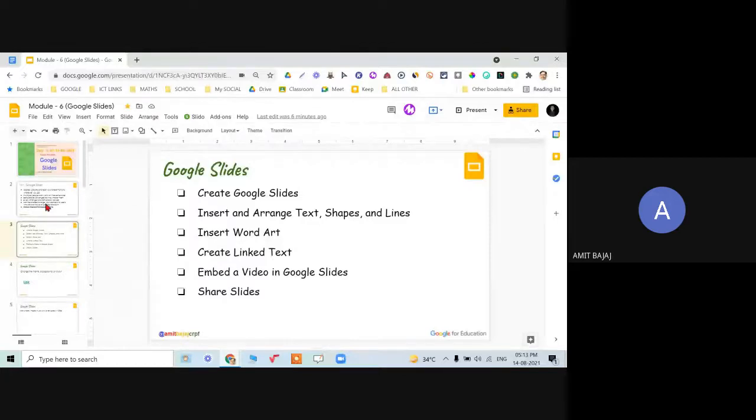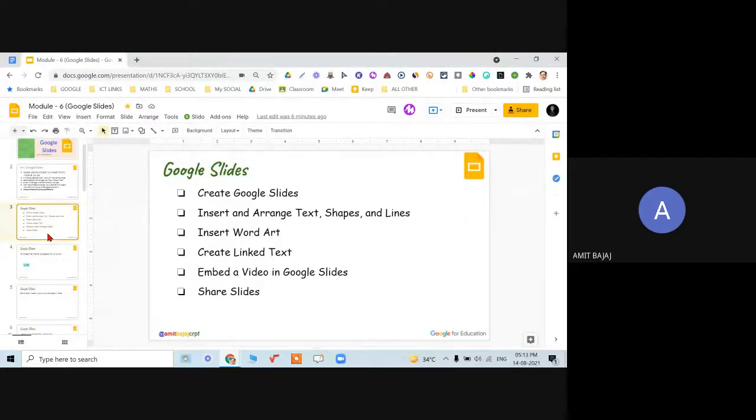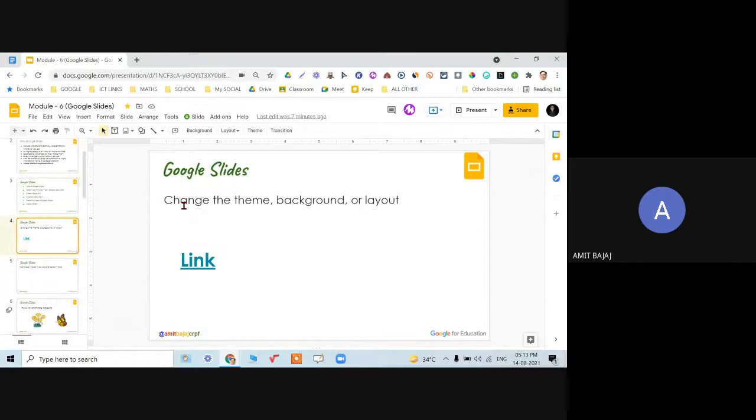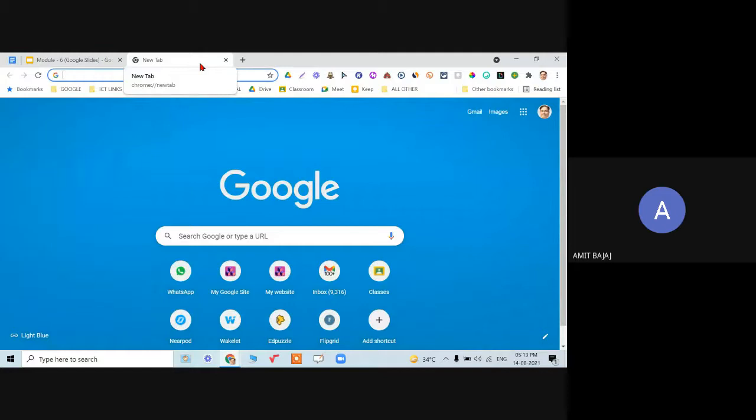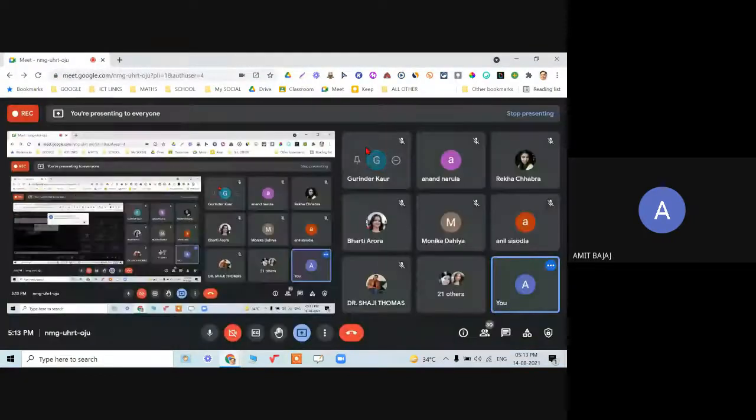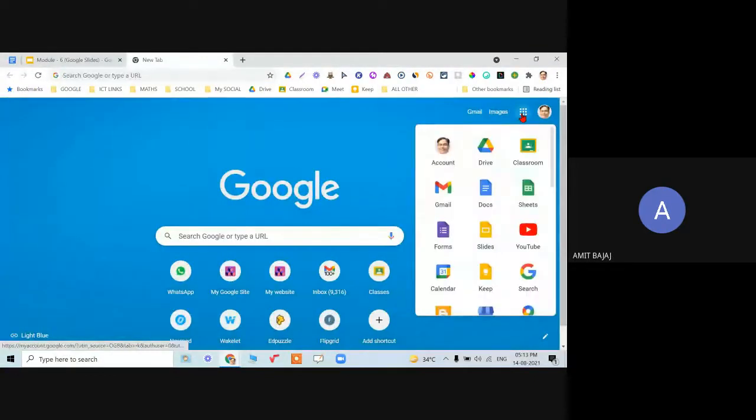So let's begin with changing the theme, background, or layout. For that, how should we go to Google Slides? Open a new tab. You have these Google apps, which we call a waffle. And when you click on this, you will see the option for slides. So I can go to slides from here.